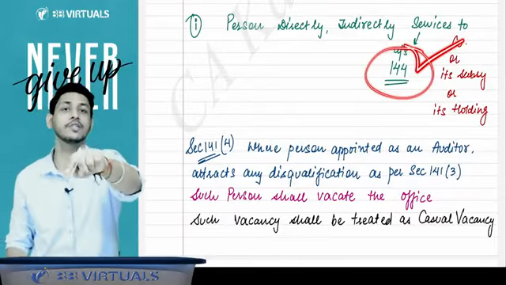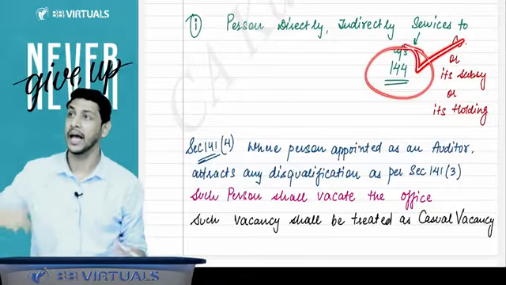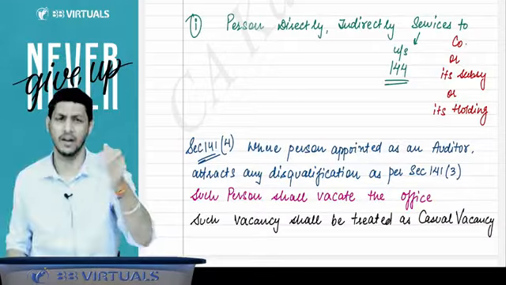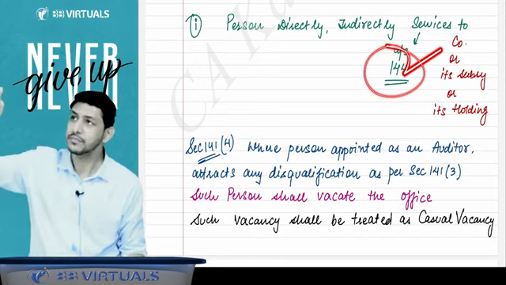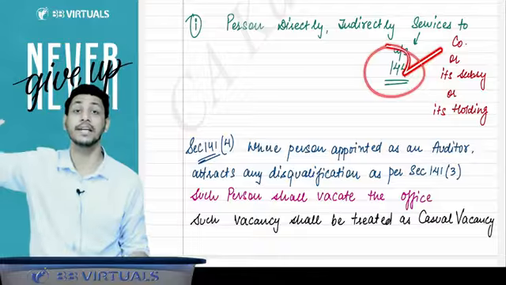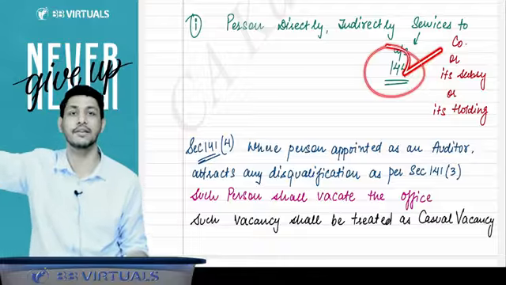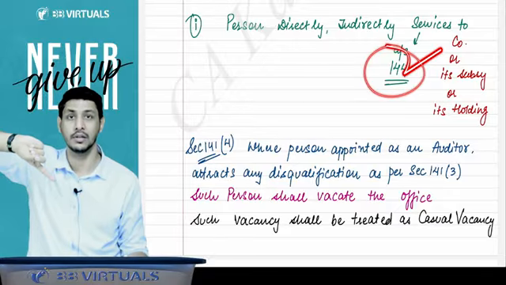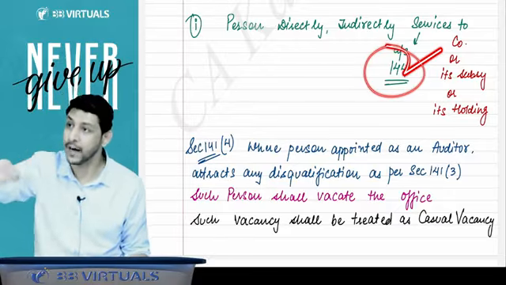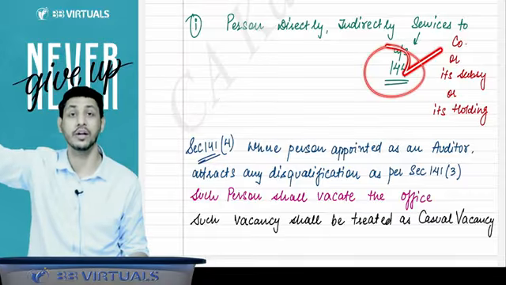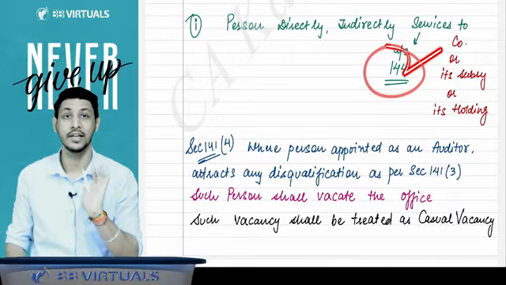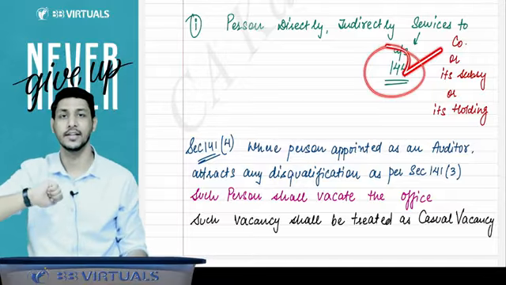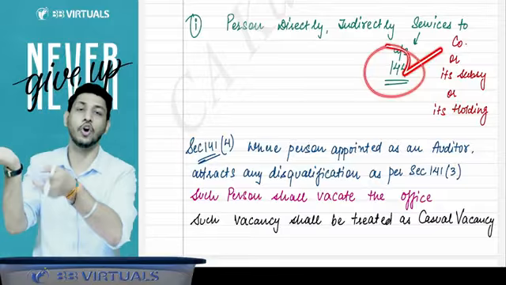And what is the other line I was saying? Now let us assume that I am a chartered accountant doing bookkeeping service. Bookkeeping is a service which is prohibited under section 144. So let us assume that I am giving bookkeeping service to Reliance. Then I cannot be the auditor of Reliance. They will not even appoint me as an auditor. If they appoint me, that will be an invalid appointment. So if you are giving those services, you will not be able to be appointed there.